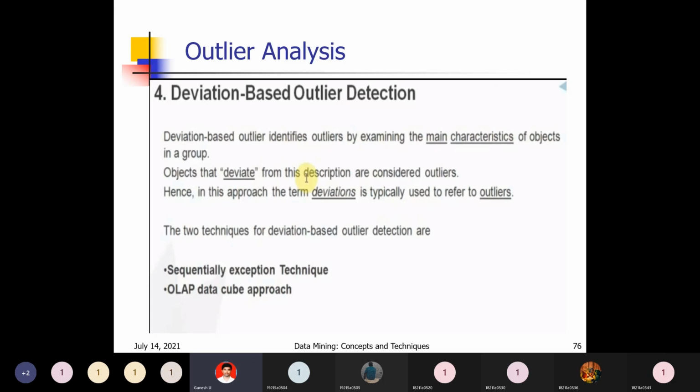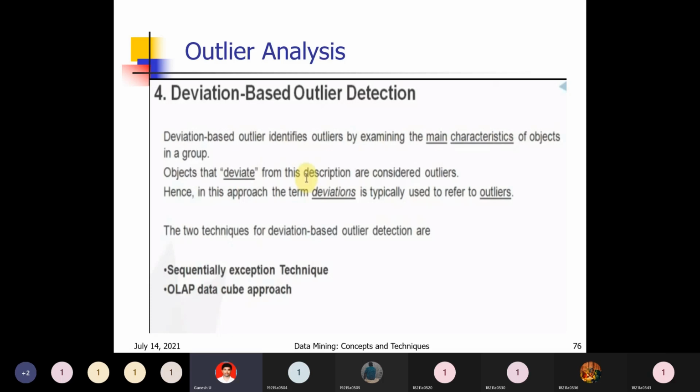But some elements are nearer and some are at more distance. If an element is very far away, then we consider it not completely similar, not similar, and we can say it is an outlier. Here, deviation from the other elements is what we consider a deviation-based outlier. Objects that deviate from this description, that are not following these main characteristics, are considered deviation-based outliers.